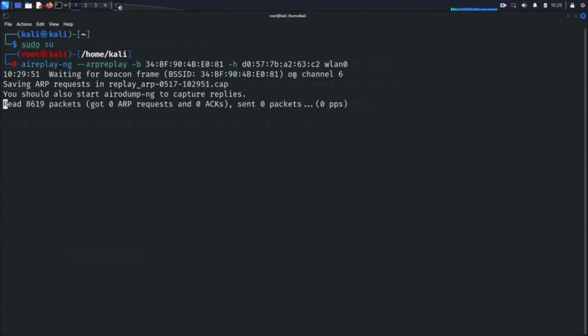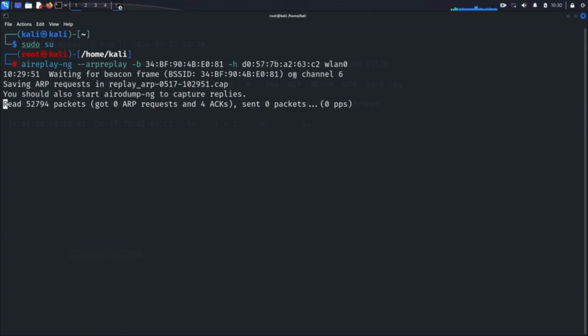This process is crucial because it generates a high volume of traffic, which helps in collecting the necessary initialization vectors required to crack the WEP key. However, this process can take some time, as it depends on the amount of traffic generated and captured. For demonstration purposes, I'm going to terminate this process prematurely due to time constraints. But in a real scenario, you should let it run to collect as many packets as possible, to ensure the success of the attack.